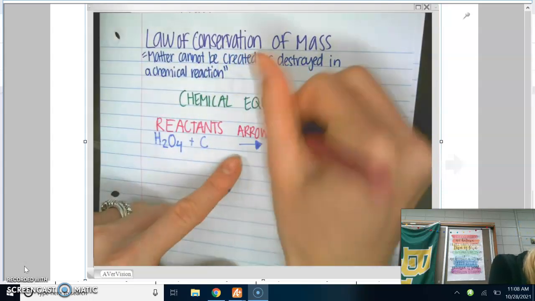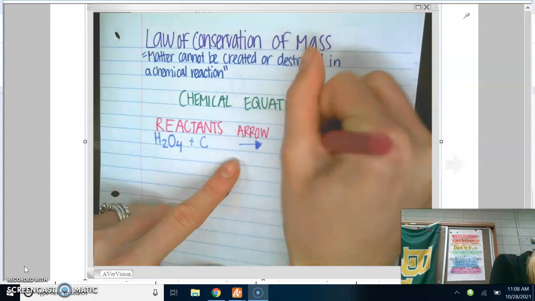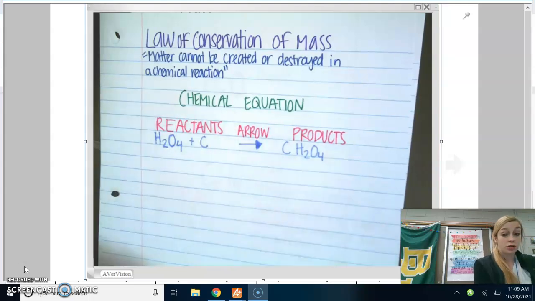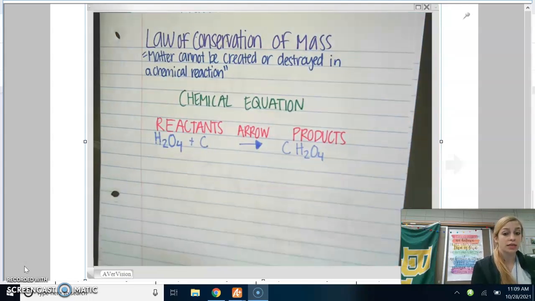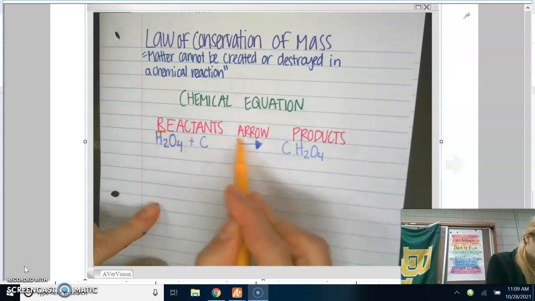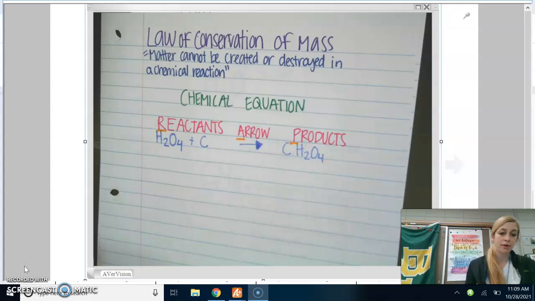And on the right side, we have the products. It is important that you know that the left side is the reactants and the right side is the products. A way you can remember this is R-A-P, RAP. Reactants, arrow, products, RAP. That's how you remember the order.